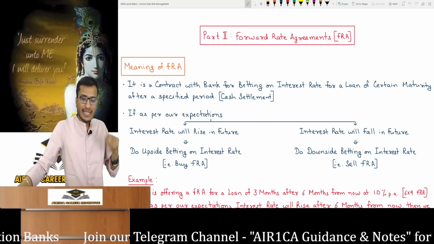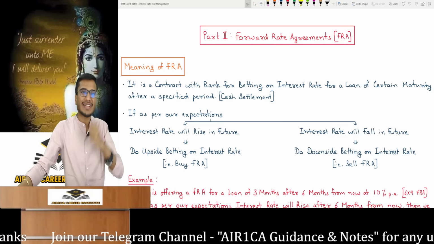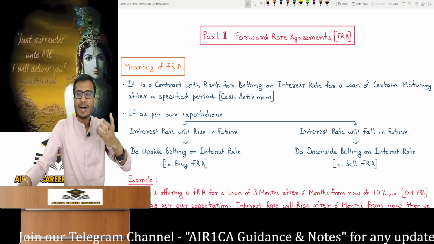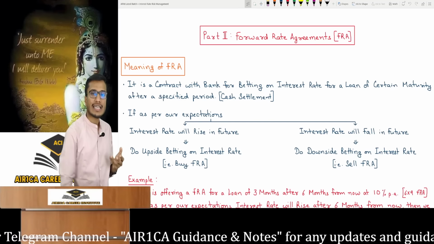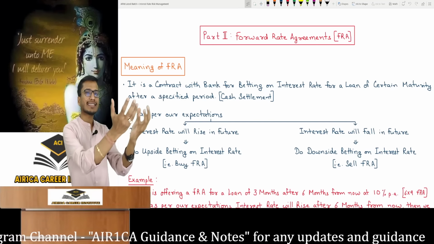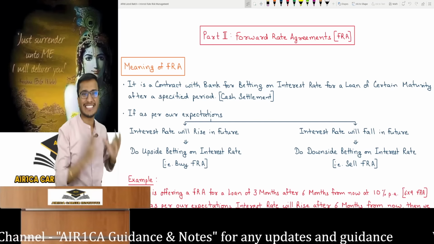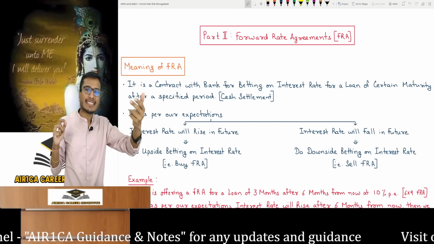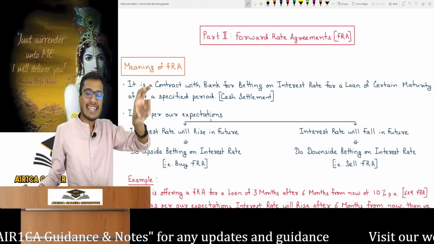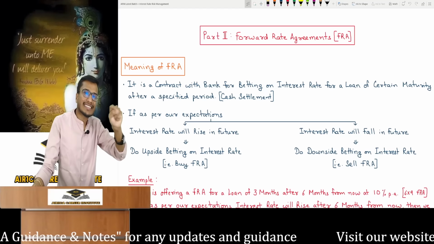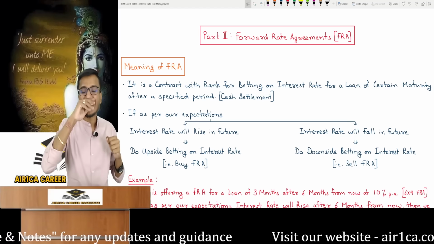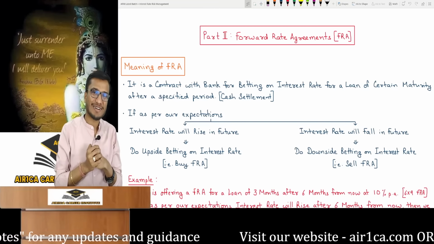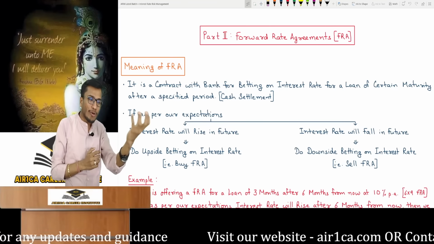I have explained cash settlement, but I can also explain it to you in a normal way, the way you would typically do physical delivery settlement. I could have also told the banker that after a 6 months period, I will take a loan of 3 months of 10 lakh rupees from you at 10%. So after a full period of 6 months from now, I will take a loan of 10 lakh rupees for 3 months from you at 10%. I can also make this contract. This is also my upside betting contract. I'm talking about taking a loan.